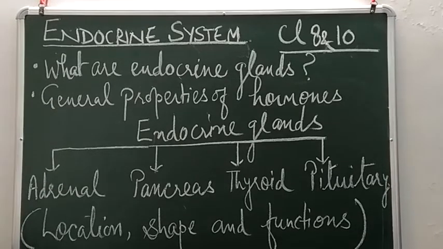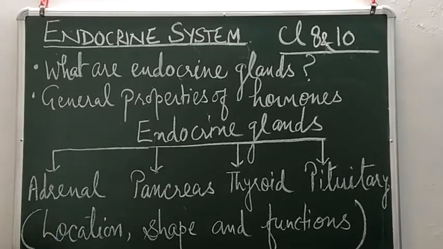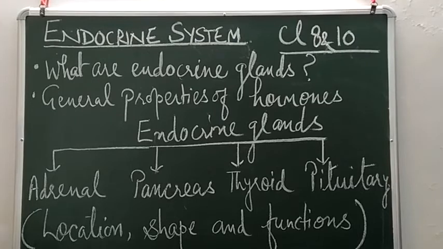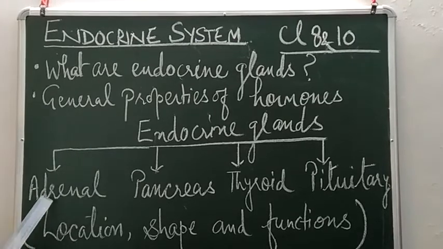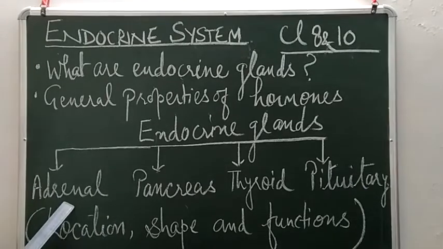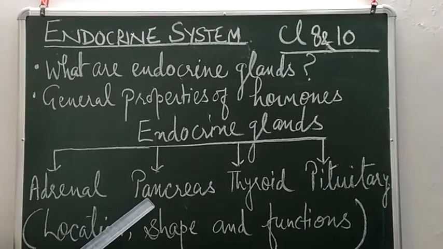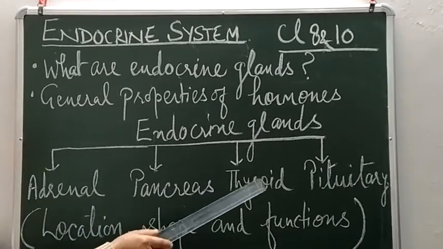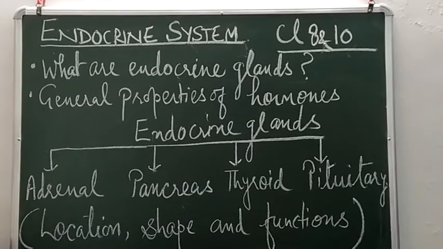Now, actually there are many endocrine glands present in the body, but in your syllabus, there are only 4 endocrine glands. One is adrenal, second is pancreas, third is thyroid, and fourth is pituitary gland.